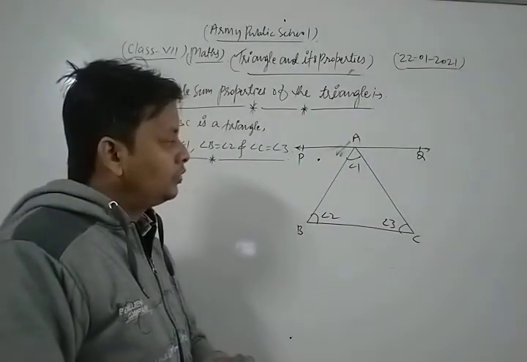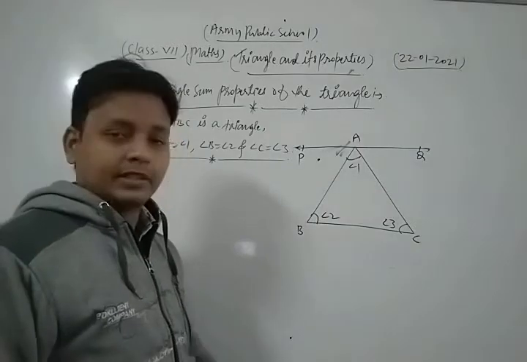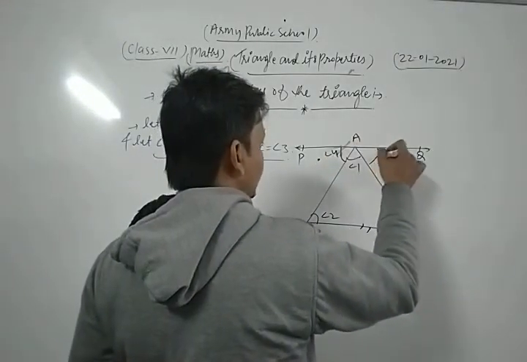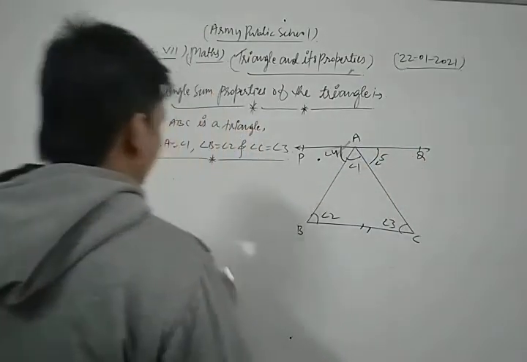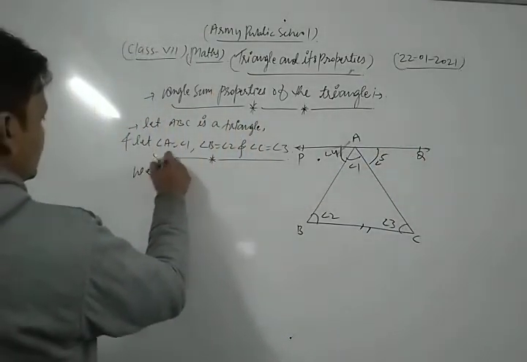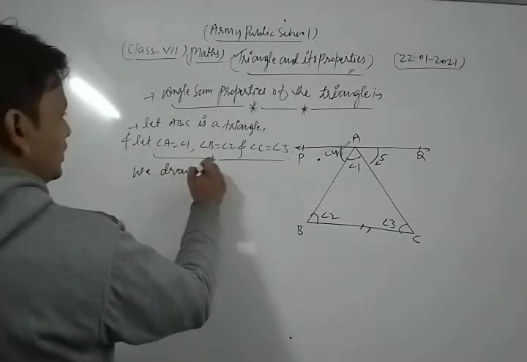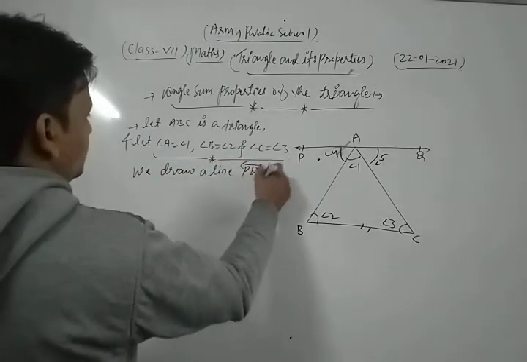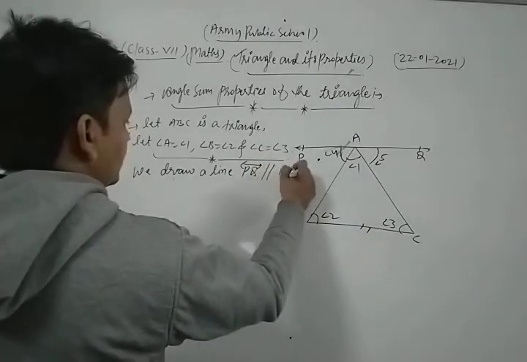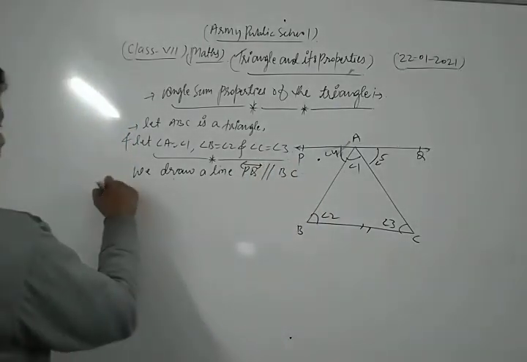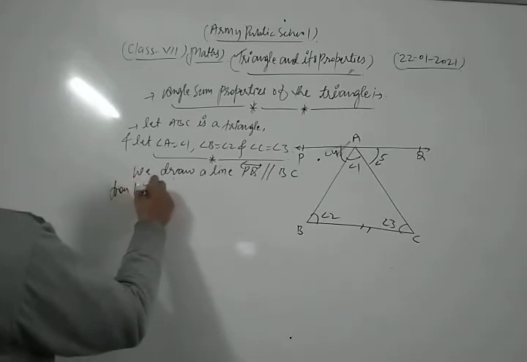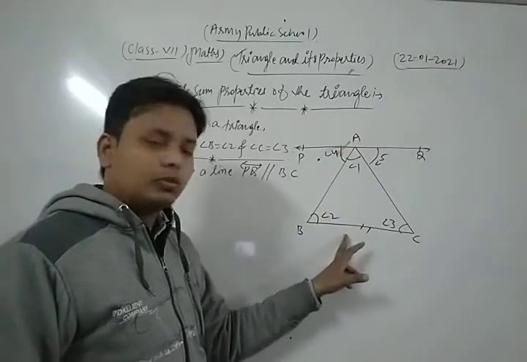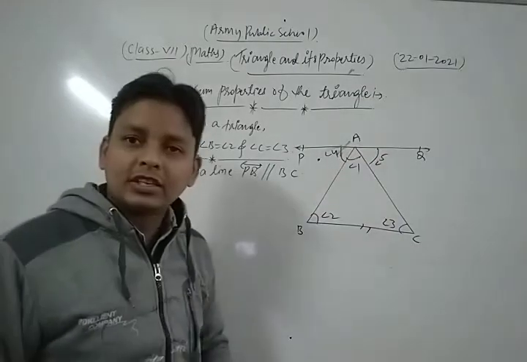Now this is angle 4 and this is angle 5. So we draw the line PQ parallel to BC. From the figure, PQ is parallel to BC and BA is a transversal.